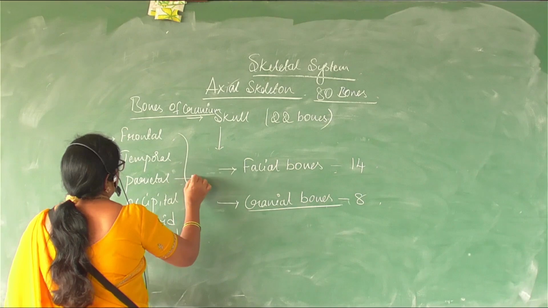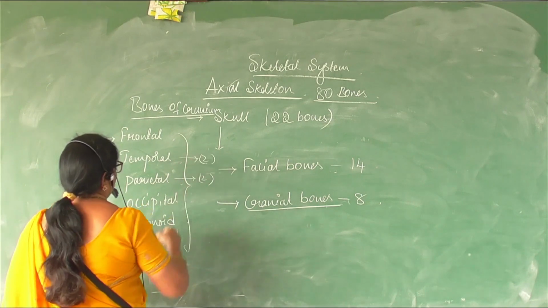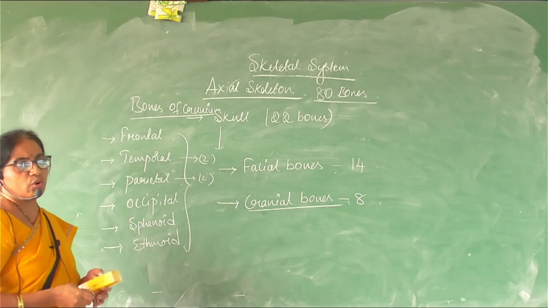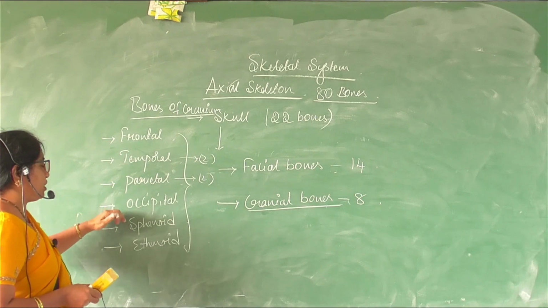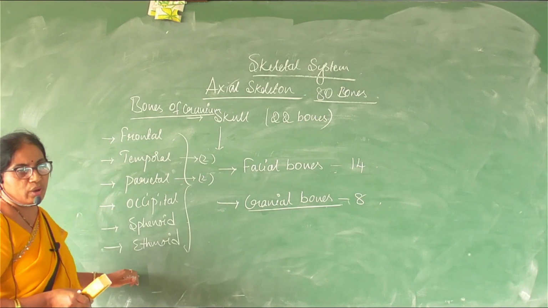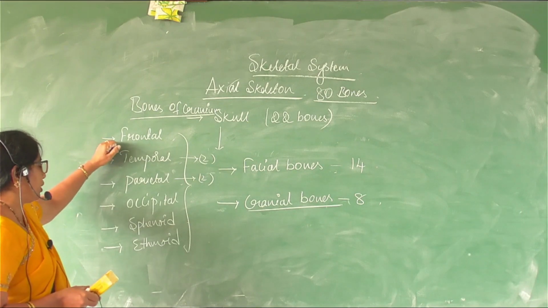The parietal are two bones and the temporal are also two bones, and the remaining are one bone each. Frontal 1, temporal 2, parietal 2, occipital 1, sphenoid 1 and ethmoid 1. Total of how many bones? It is 8 bones, right?